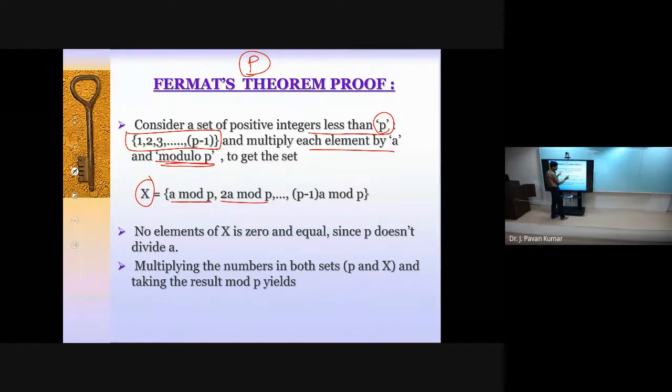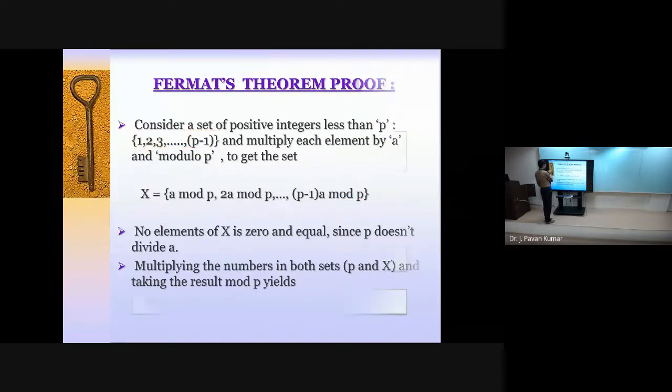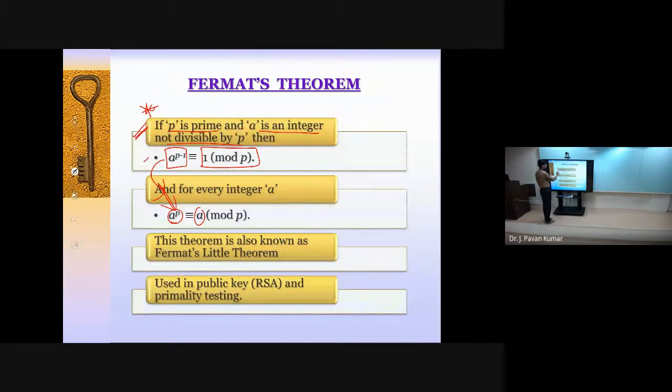Similarly, P minus 1 multiplied by A mod P. So we will be getting a set like this. Is this clear till this point? We are just trying to get the intuition of how A power P minus 1 is equal to 1 mod P is given. How we have arrived at this particular theorem, we will try to see. It is just intuition only; in detail we will not go.